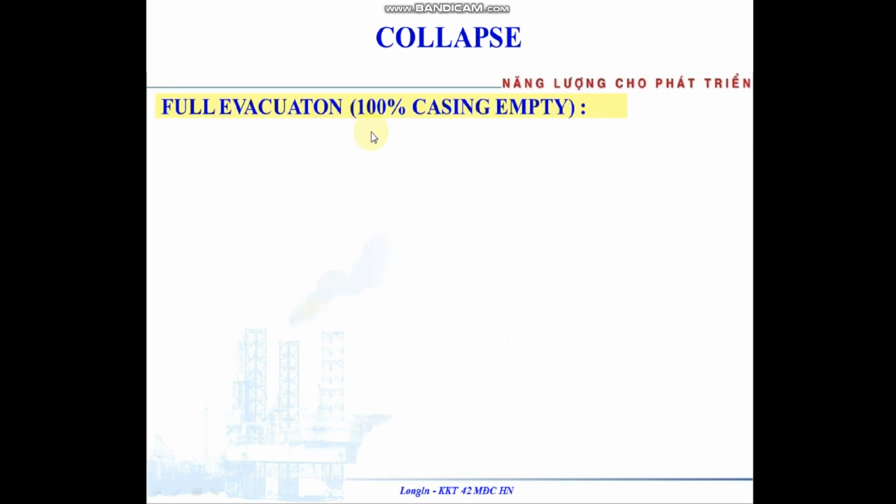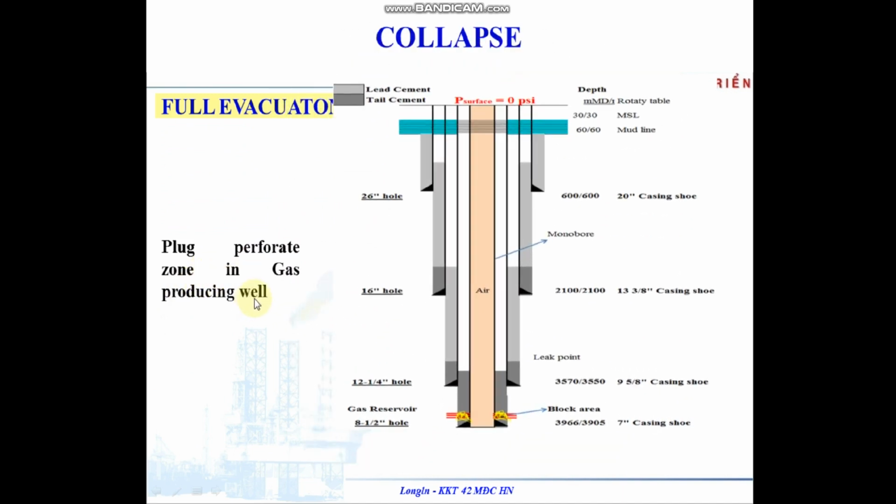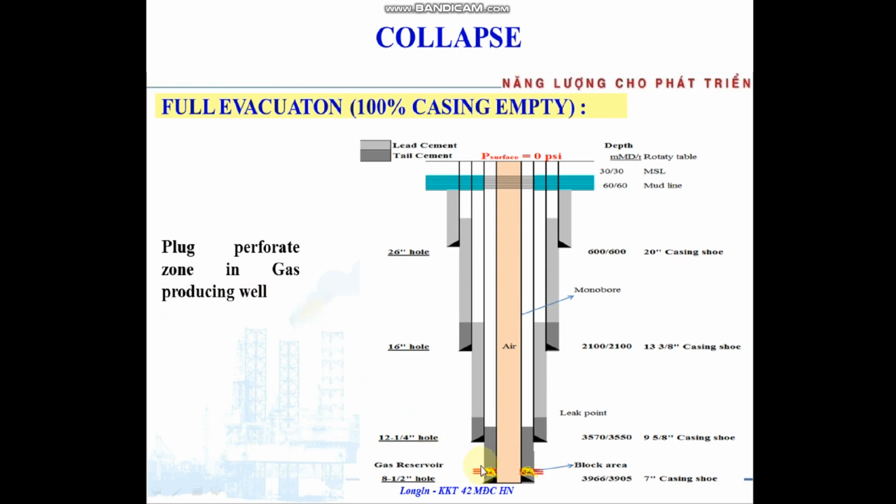Full evacuation continues with plugged perforated zone in a gas producing well. That means during production gas comes up, but unluckily we have a blocked area here, the gas cannot come in, and the surface is still open. That means inside the casing, the casing tubing here is air. The same situation as full evacuation.